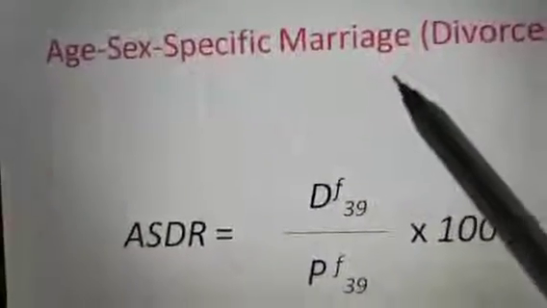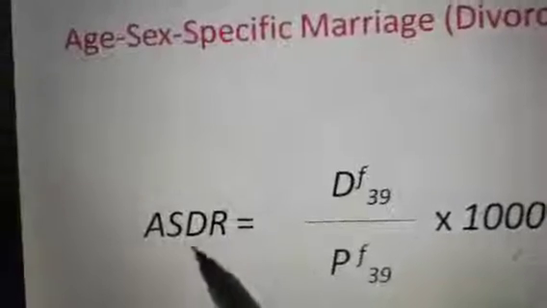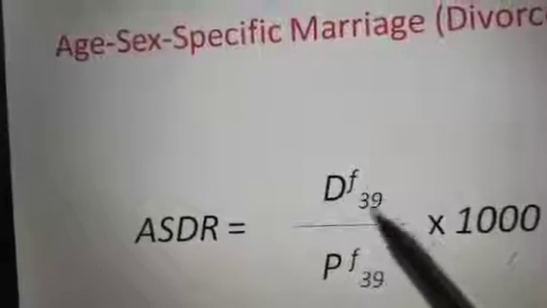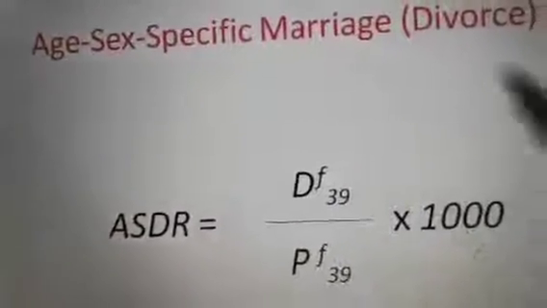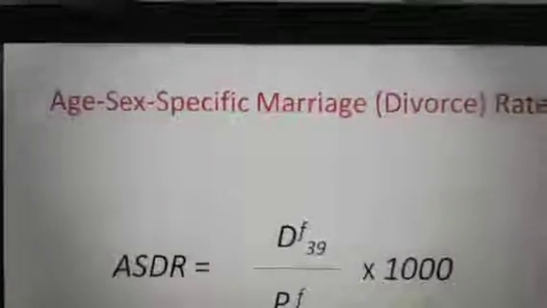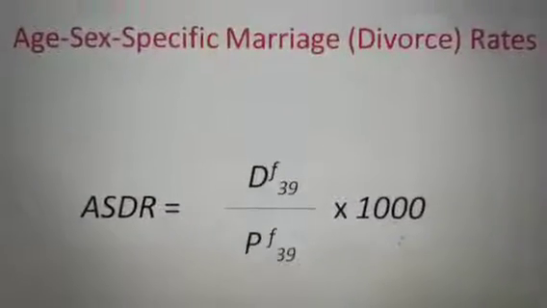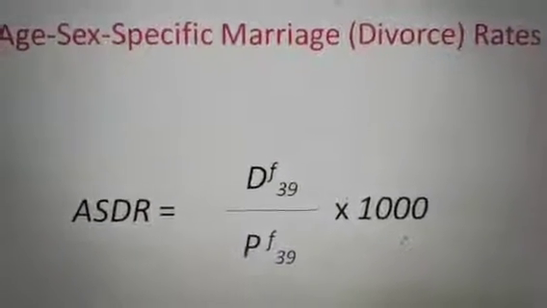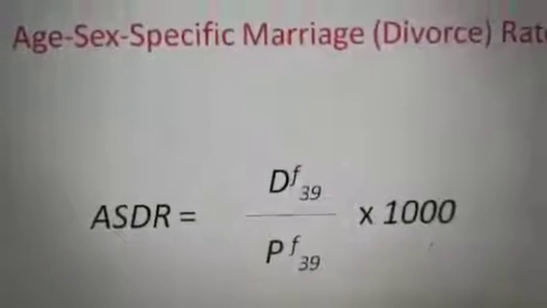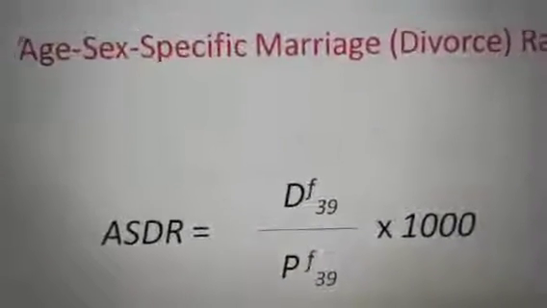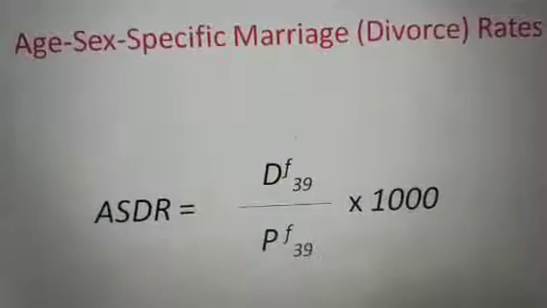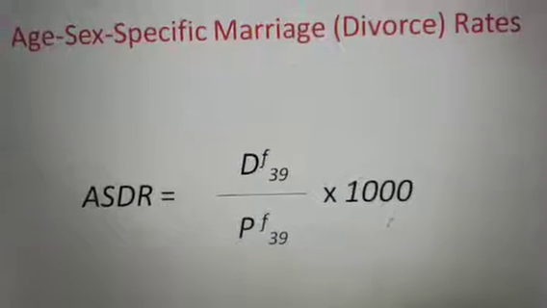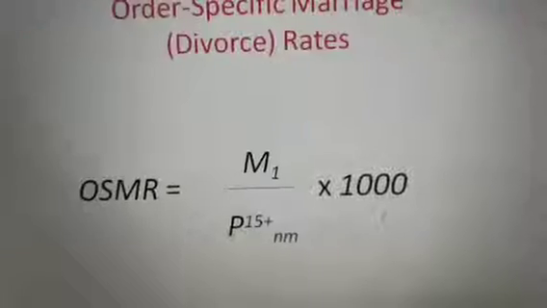And when we talk about the age specific marriage rate, then we write ASMR is equal to M, in place of D, F39 divided by P F39 into 1000. That will convert into the age specific marriage rate. So with this formula, we can measure in any country a specific age marriage or specific age divorce rate of the population, by which we can narrate the various socio-economic factors or story of that particular country.